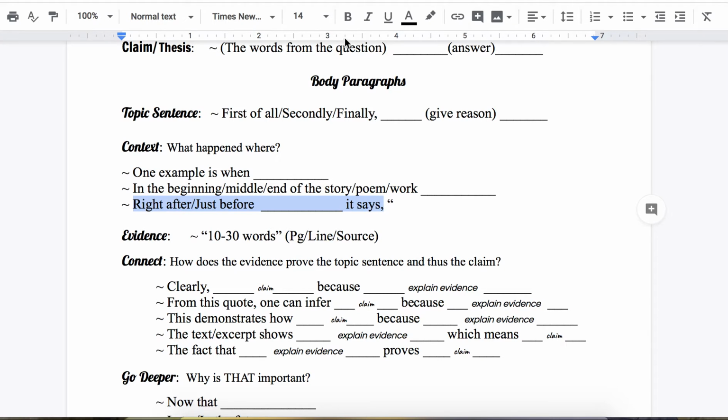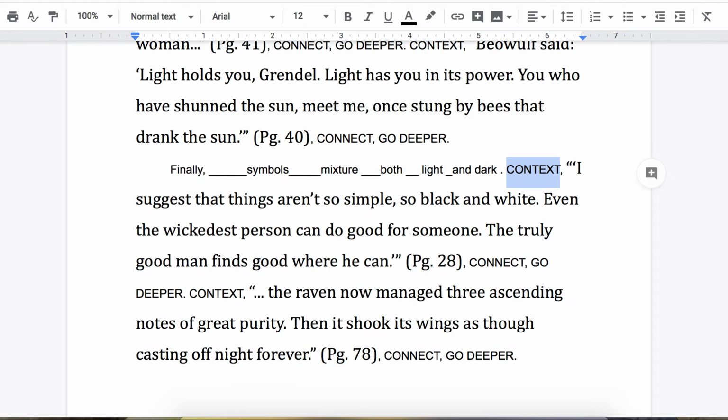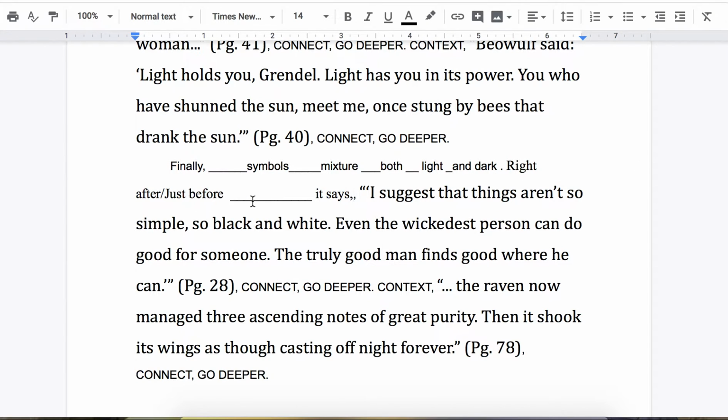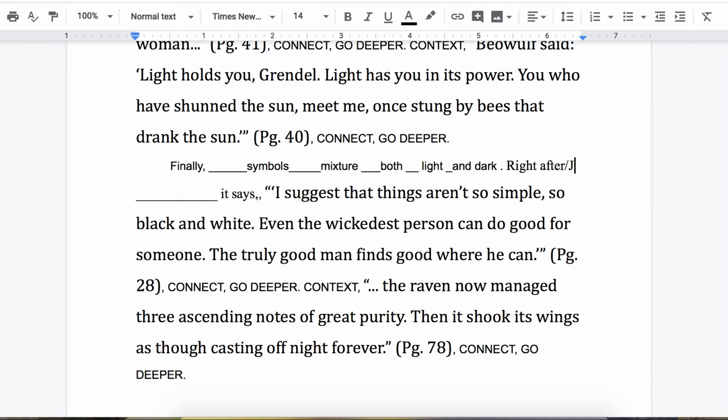So you can take that and put that as your context there. We want to say this happens right after something, right? So you want to say right after, and then fill in that blank with what happens right before this quote, because this quote comes right after what happened right before it.